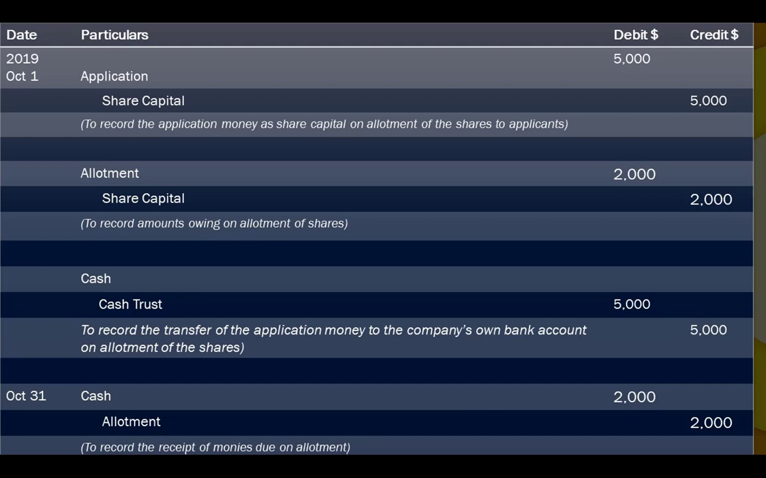So which means you are released from that obligation. Now you can use the cash trust. You can transfer that in your operational cash fund. And then on 31st October, you've been able to collect the allotment money from the shareholders. So debit cash or cash at bank and then credit allotment.